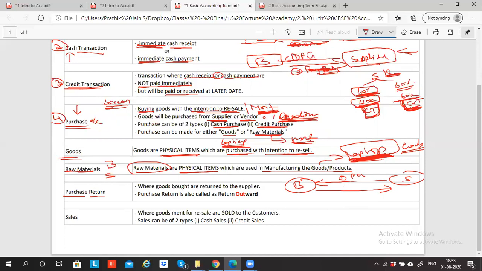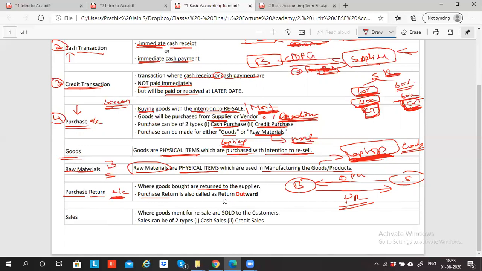So when goods come inside the business, it is called purchase. This is one transaction. When goods are returned back, it is called purchase return. So when goods bought are returned to the supplier, it's called purchase return. This is a separate transaction. You open a separate account for this to know how much you have purchased and how much you have returned during the year. So there are two separate accounts. Purchase account is separate. Purchase return account is separate.